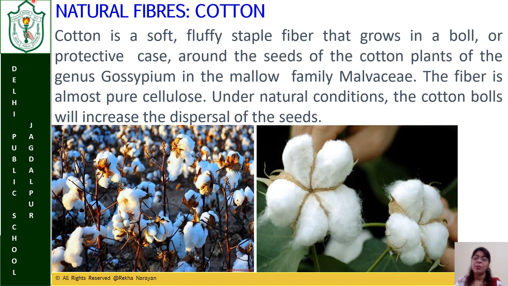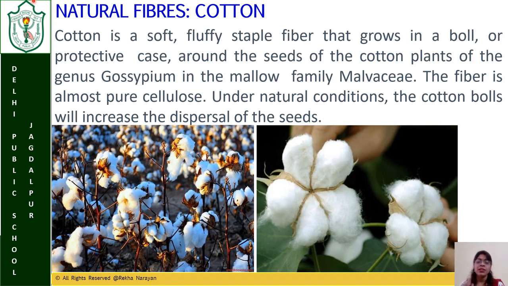Cotton plants grow in a very hot climate. They need a hot climate, they need moderate rainfall, and they need alluvial soil and black soil. The season in which the seeds are sown for cotton is May to September, and it is grown by the month of September. After October it is harvested.